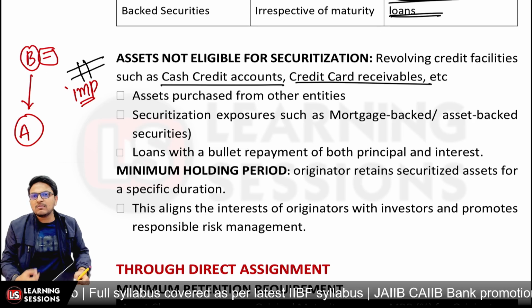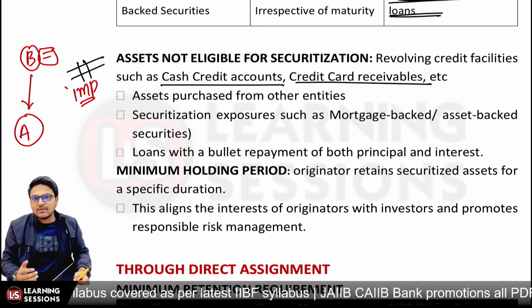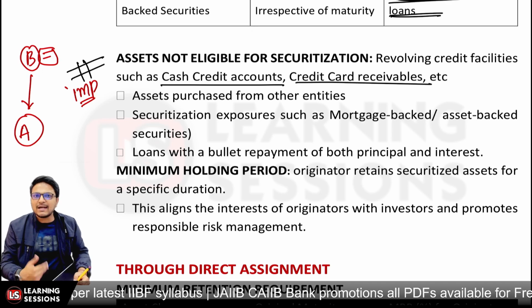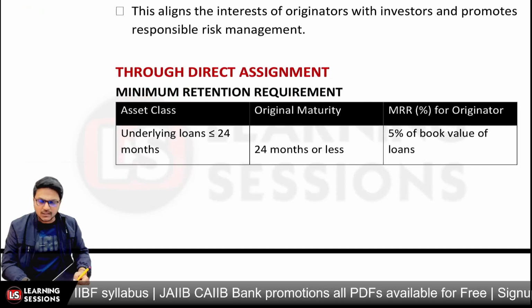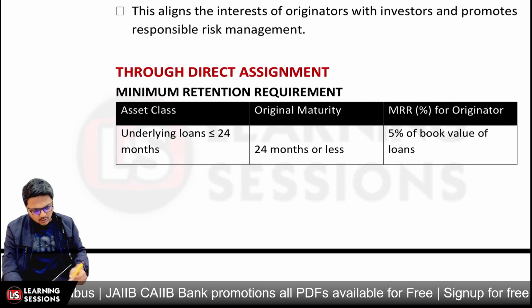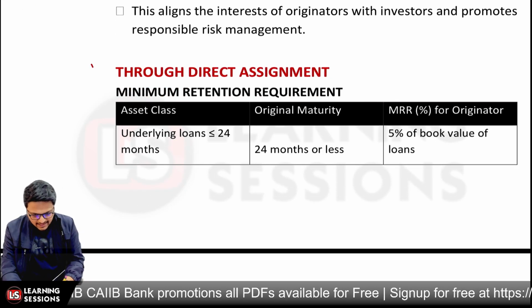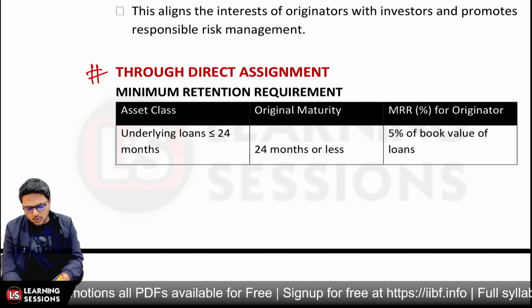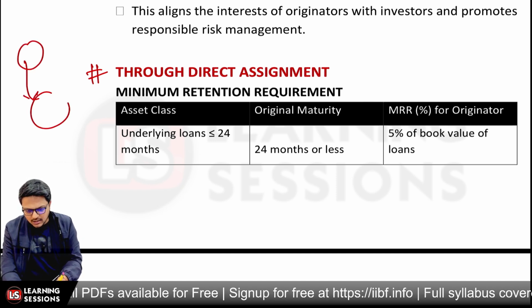And if we look for the minimum holding period, the originator retains the securitized asset for a specified duration, as we have discussed above, so that is to be retained, right? Further, the second method of securitization is through direct assignment. Now in case of direct assignment, the loan will be directly assigned to the other person.